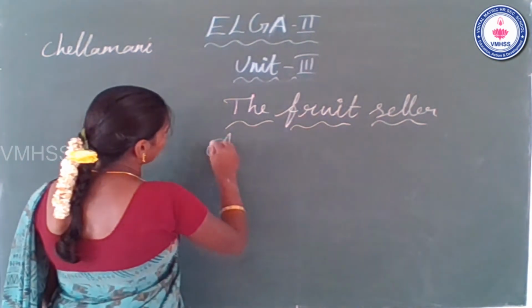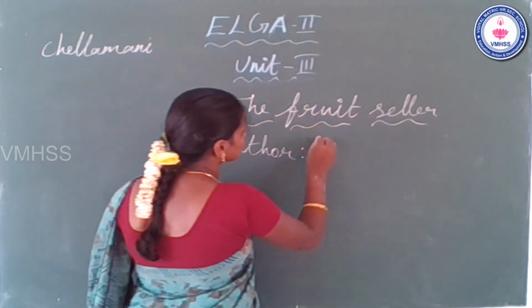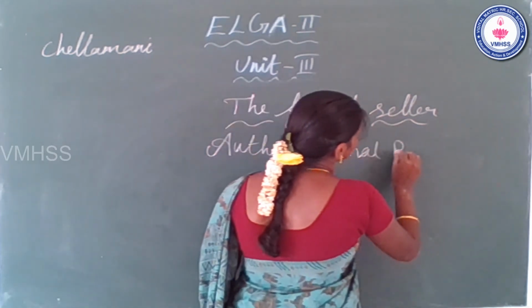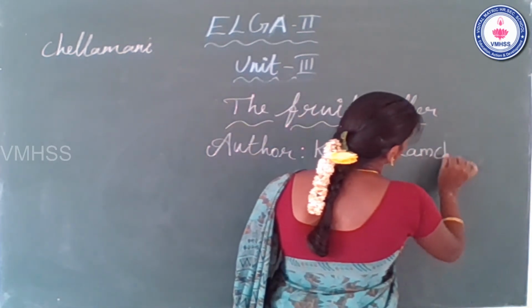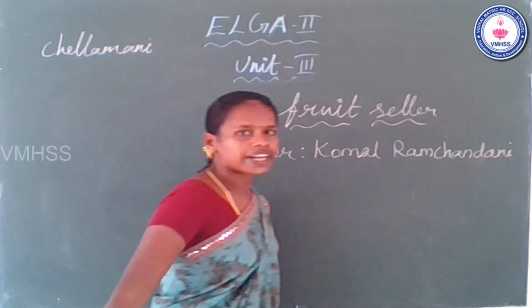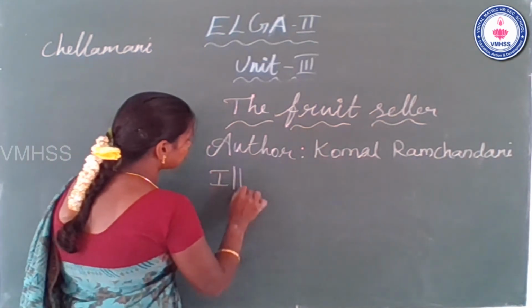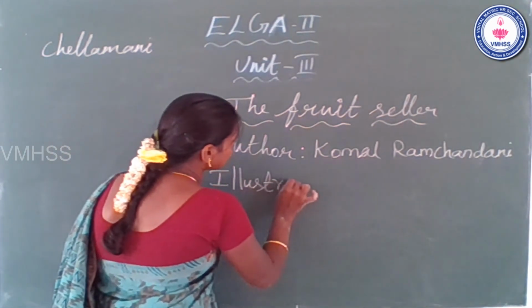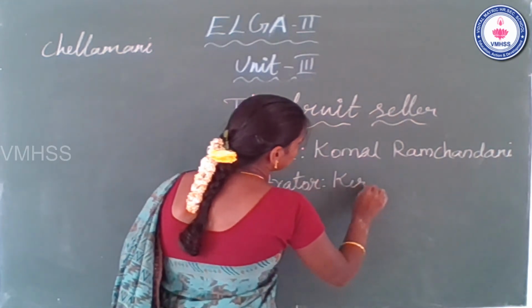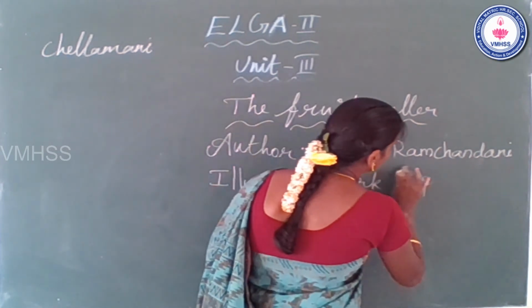Author Komal Ramchandani. Illustrated Hiddi Bekha.